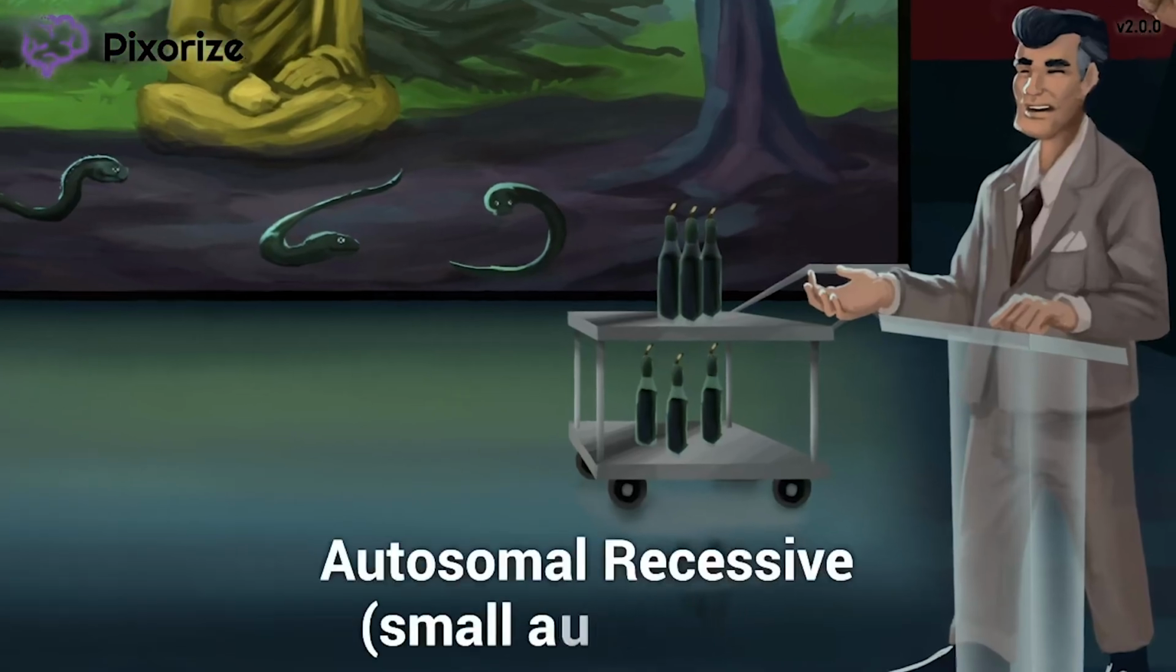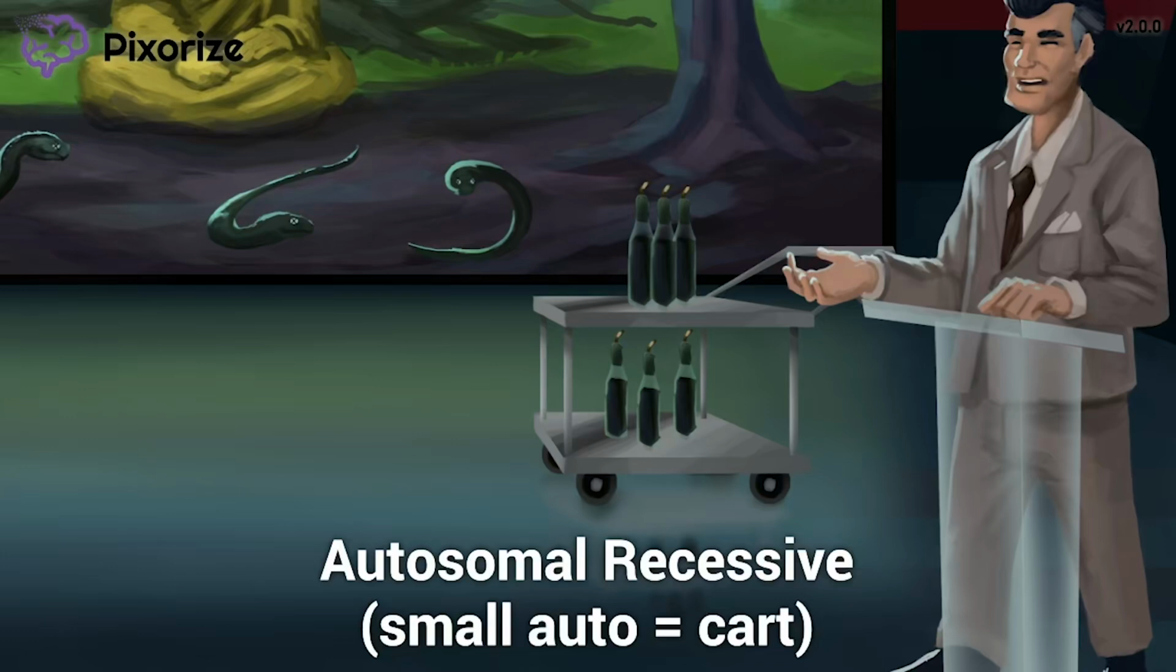Next, take a look at the small cart our oil samples were rolled in on. At Pixorize, we use small autos, like carts, to symbolize autosomal recessive inheritance, while large, dominant automobiles, like tanks and trucks, symbolize autosomal dominant inheritance. The small cart here should therefore help you remember that familial dysbetalipoproteinemia is inherited in an autosomal recessive manner.